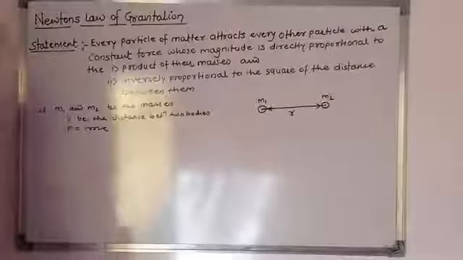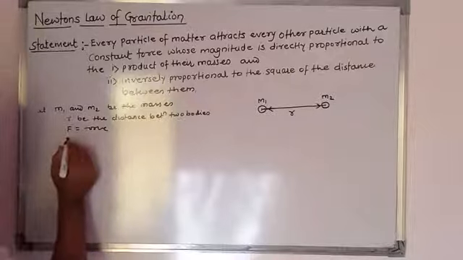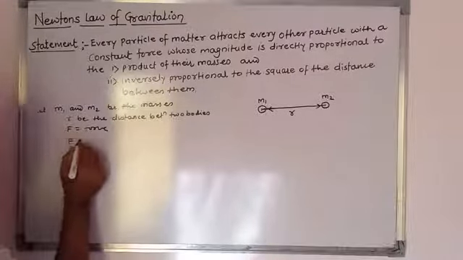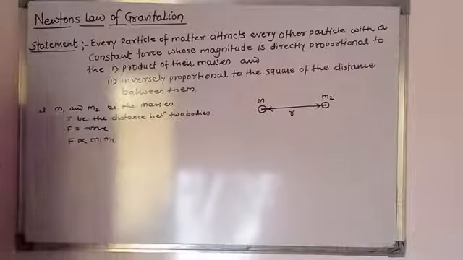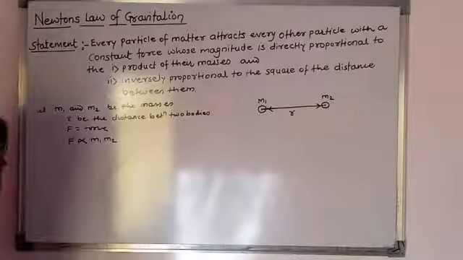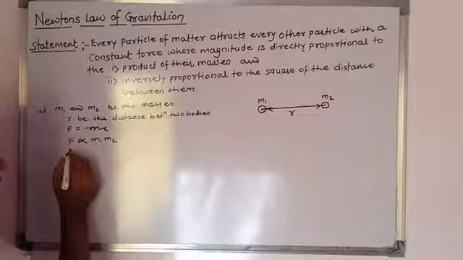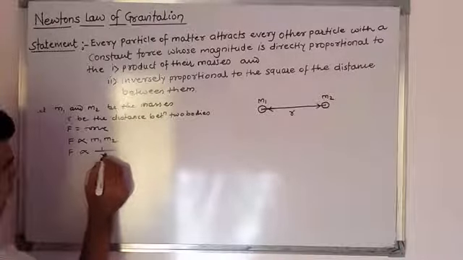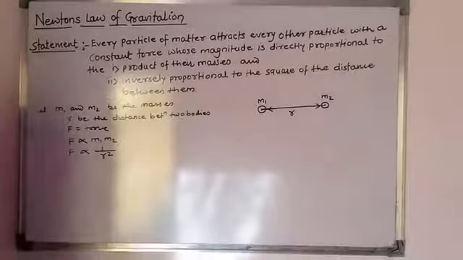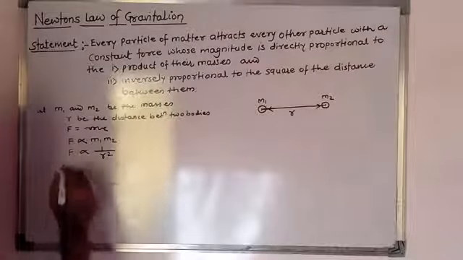Now according to the statement, this force of attraction F is directly proportional to the product of masses, means F is directly proportional to m1 m2, and second, F is inversely proportional to r square, that is the square of the distance between two bodies.